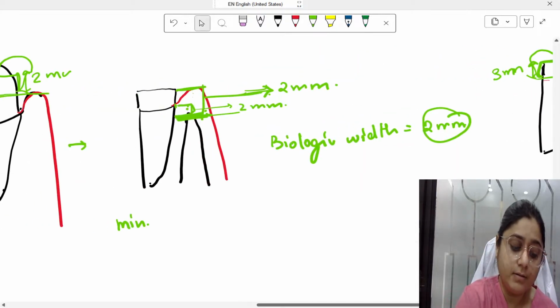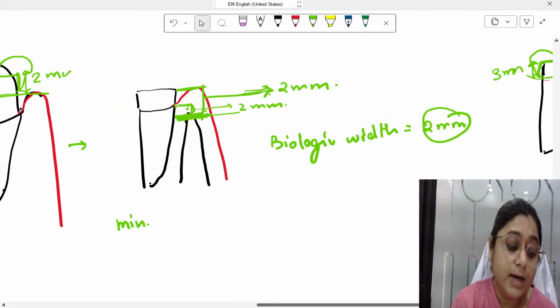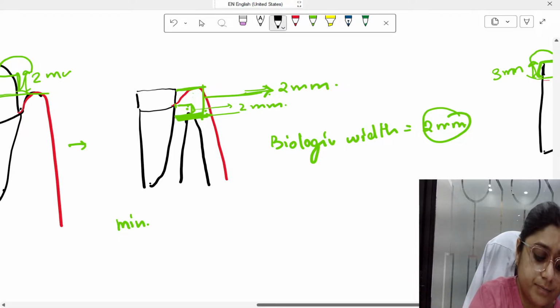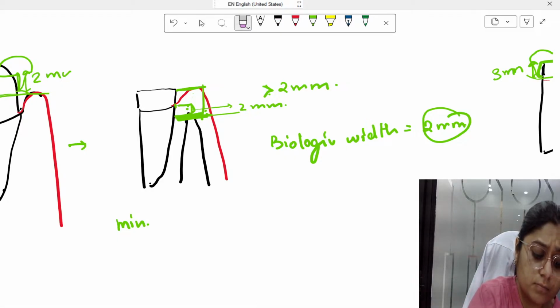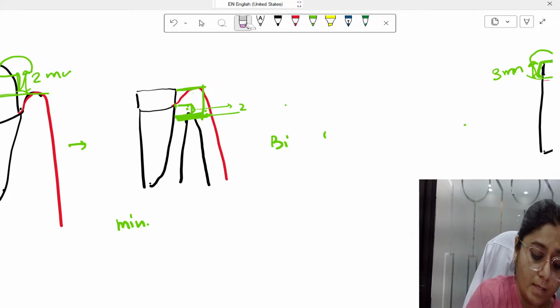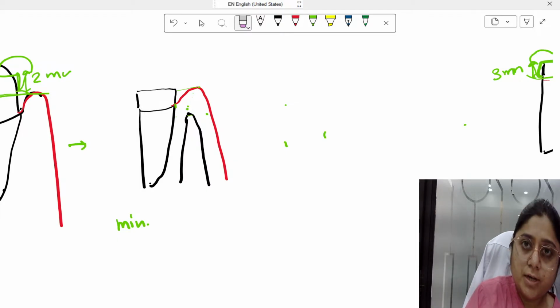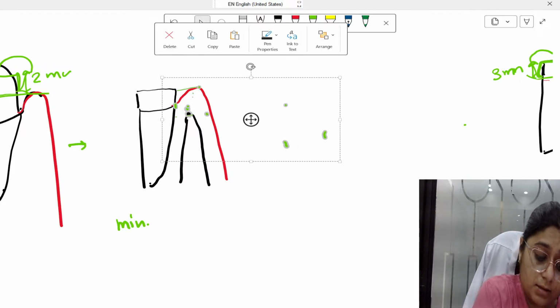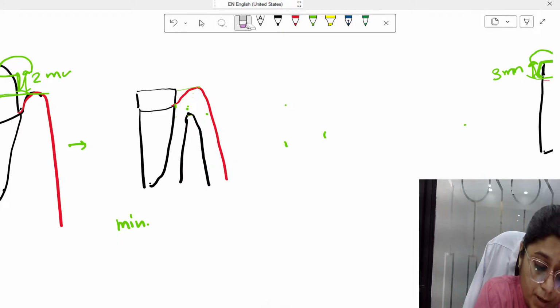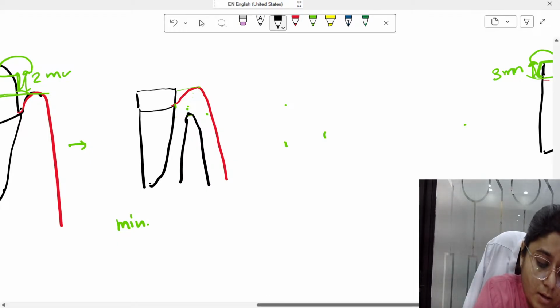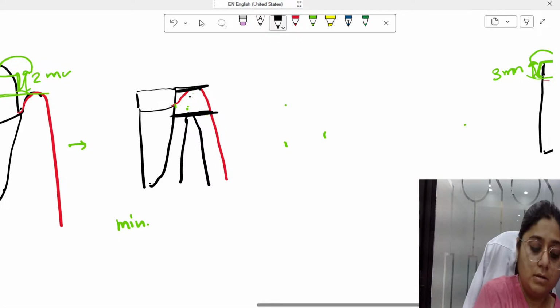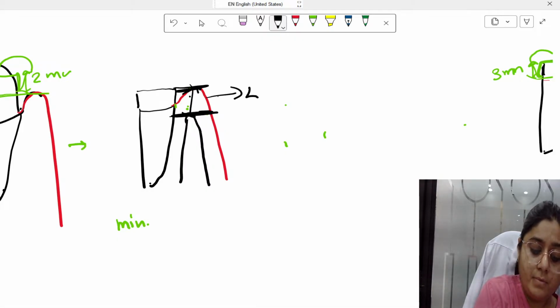But here, they are saying that it is at the equigingival level. The total transgingival probing from the gingival margin up till here is 2 mm.